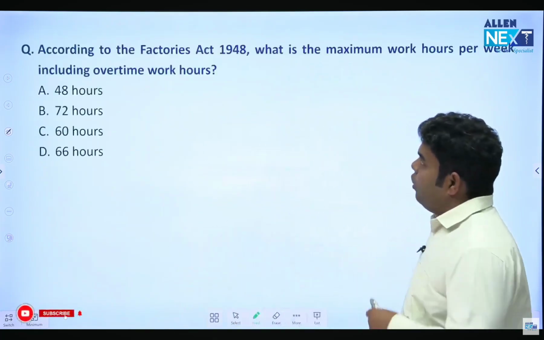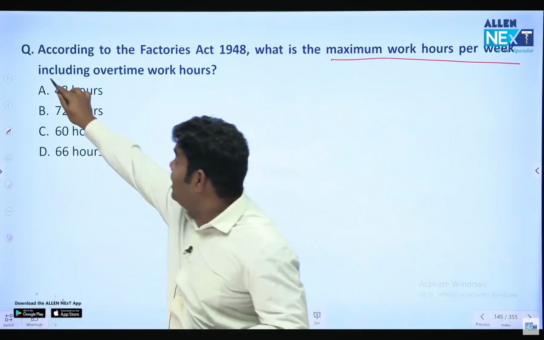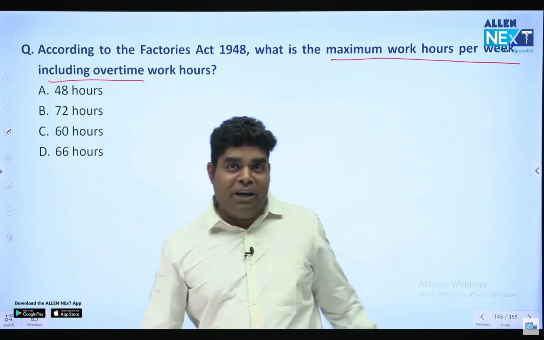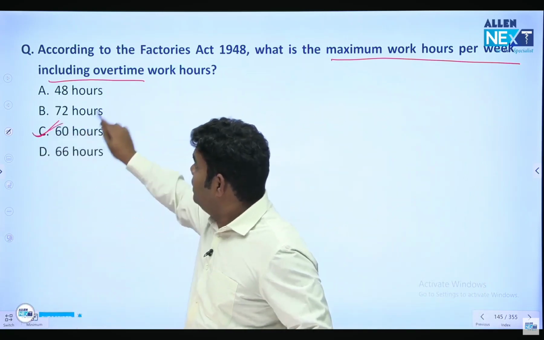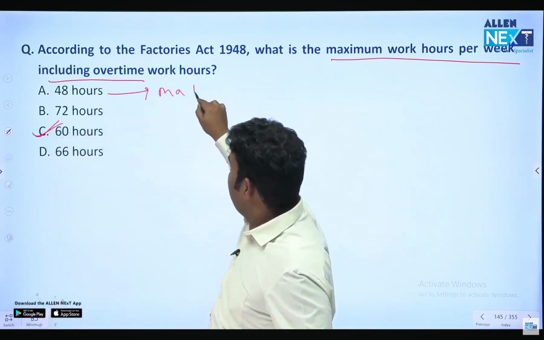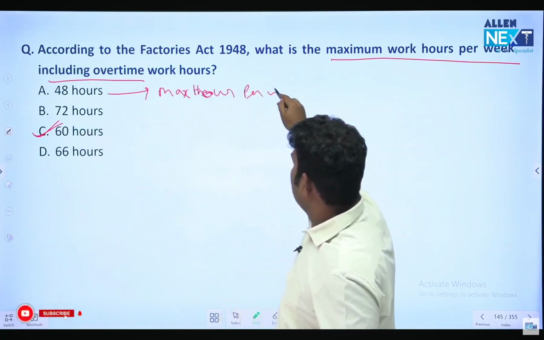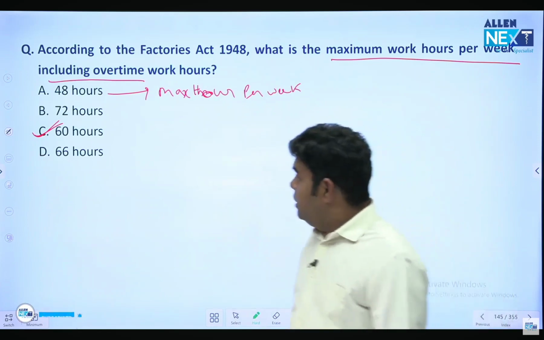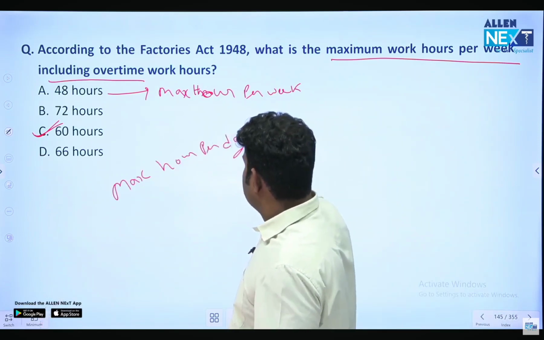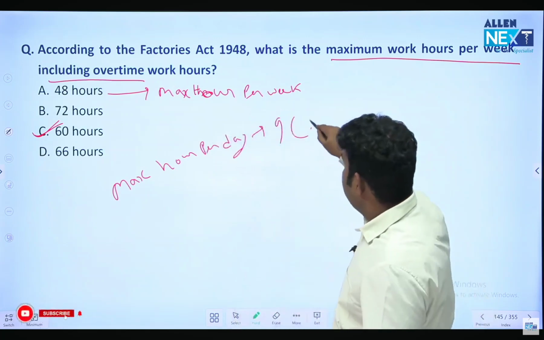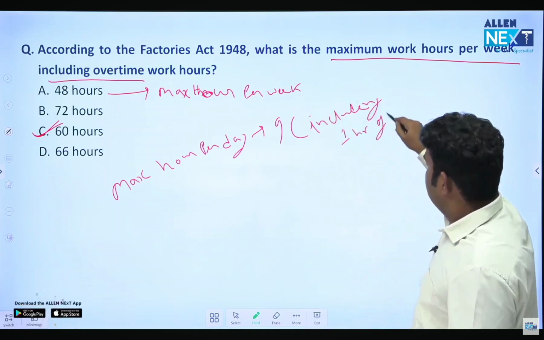Now, according to the Factory Act, what is the maximum work hour per week, including overtime? Can you answer it? If they use the words including overtime, the answer is 60 hours. But suppose they say only maximum hour per week, without writing overtime, the answer will be 48. And if they say maximum hour per day, the answer is 9. It is written in Park. But night includes 1 hour of break.